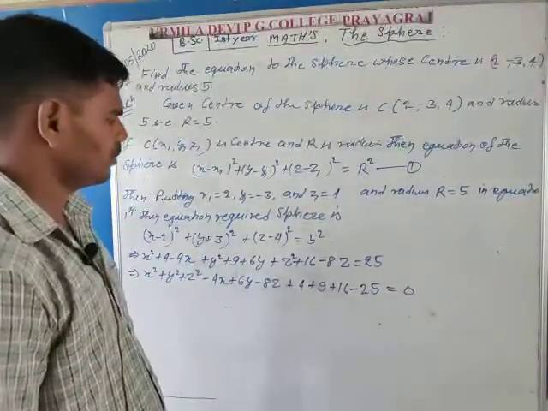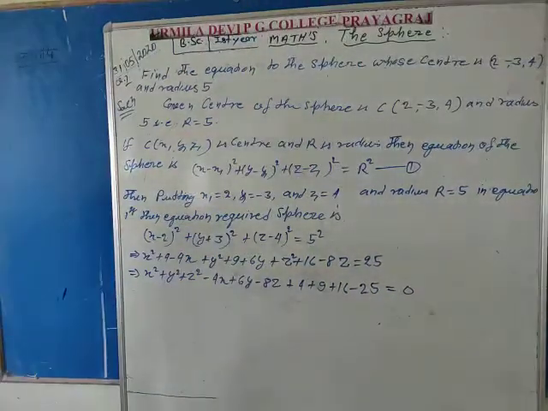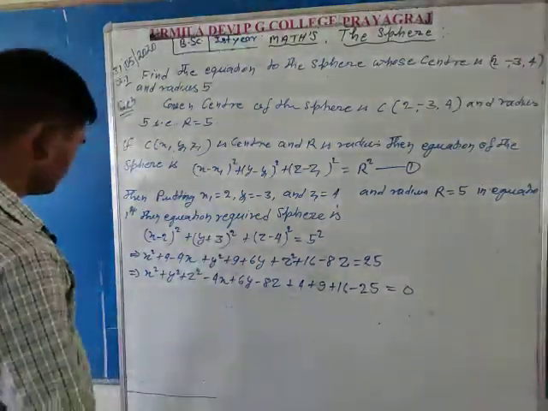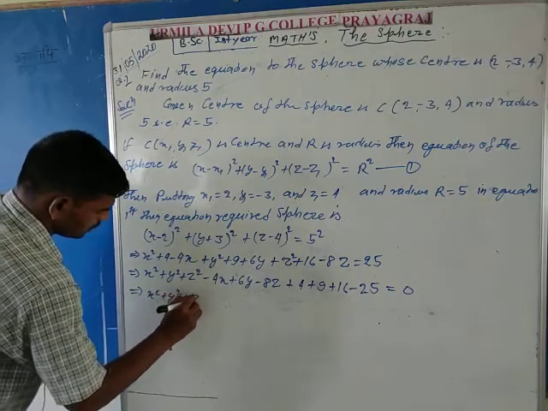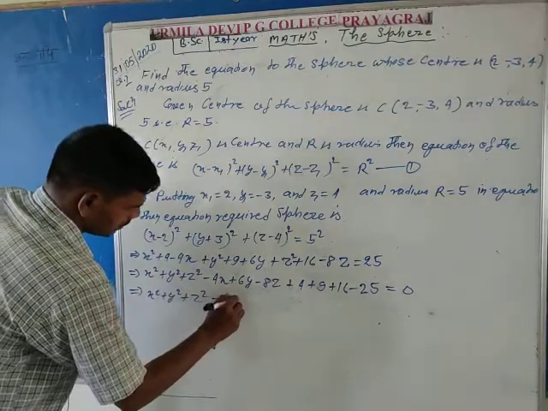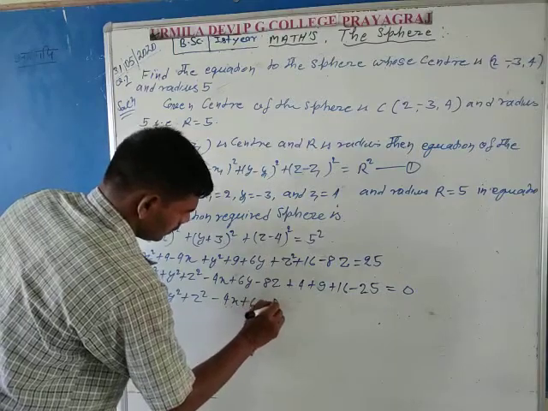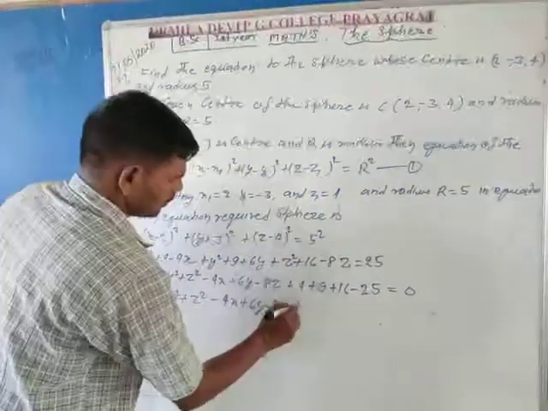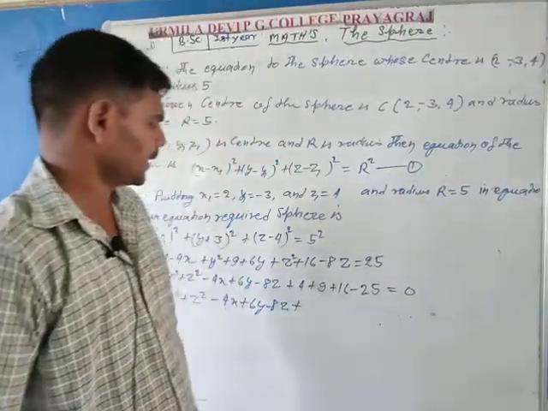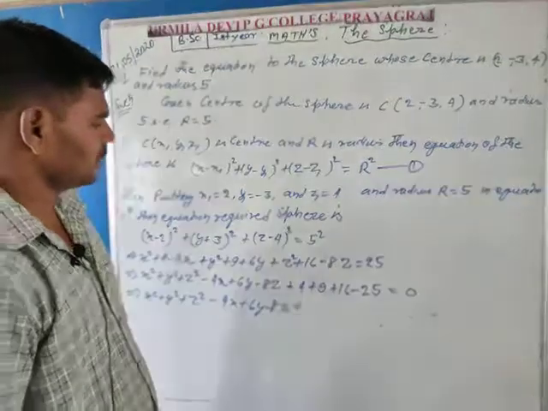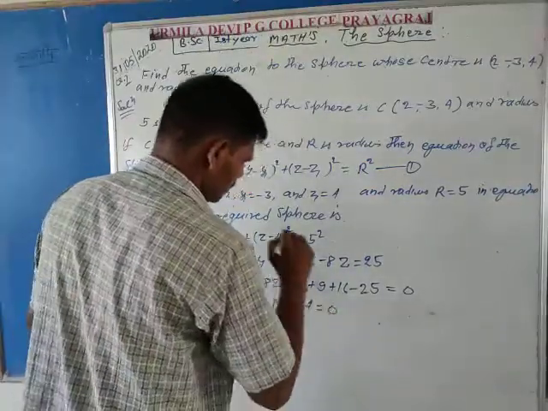You already know that x square, y square, z square need no calculation, write them the same. So x square, y square, z square minus 4x plus 6y minus 8z plus the constants. 4 plus 9 is 13, 13 plus 16 is 29, minus 25, so only 4 remains, which is equal to 0.